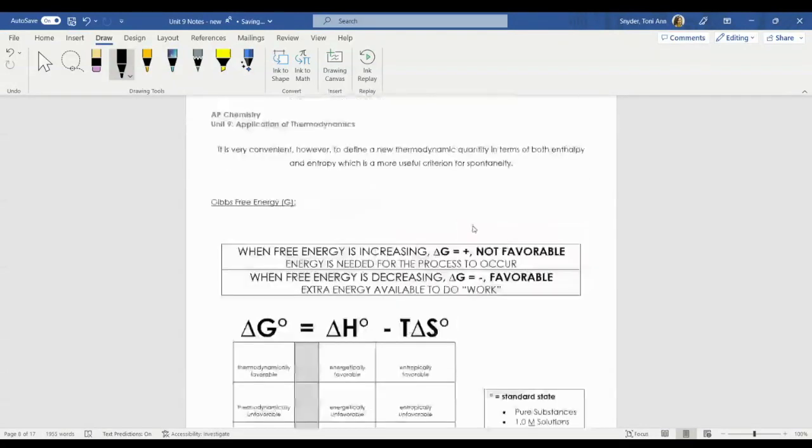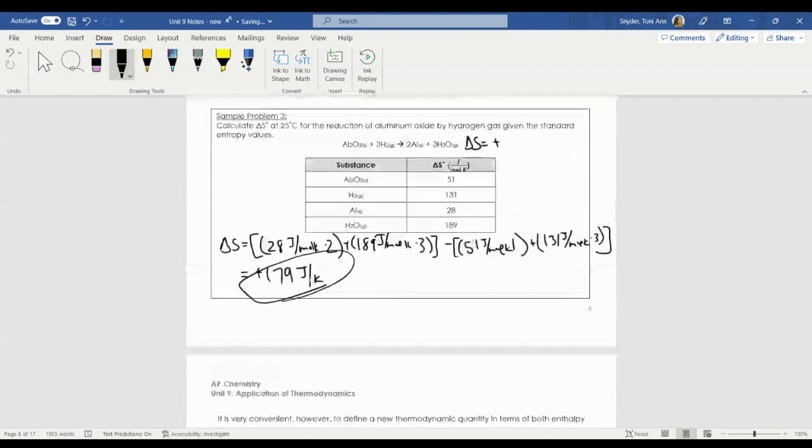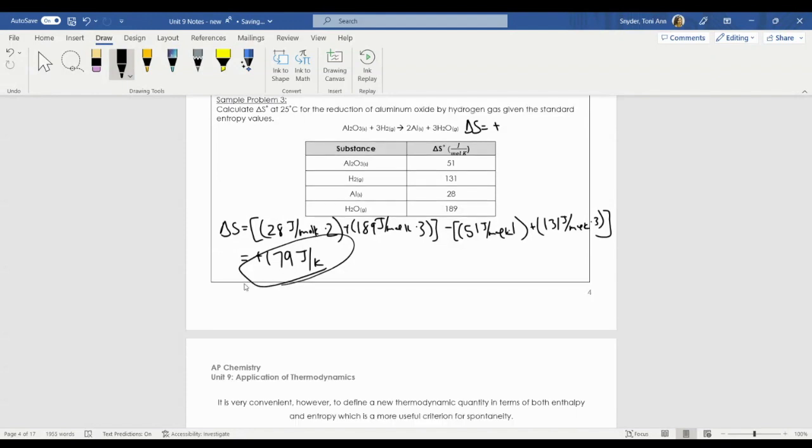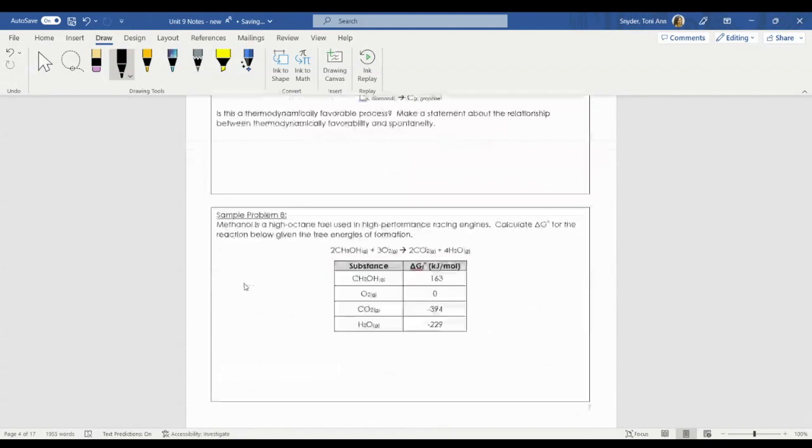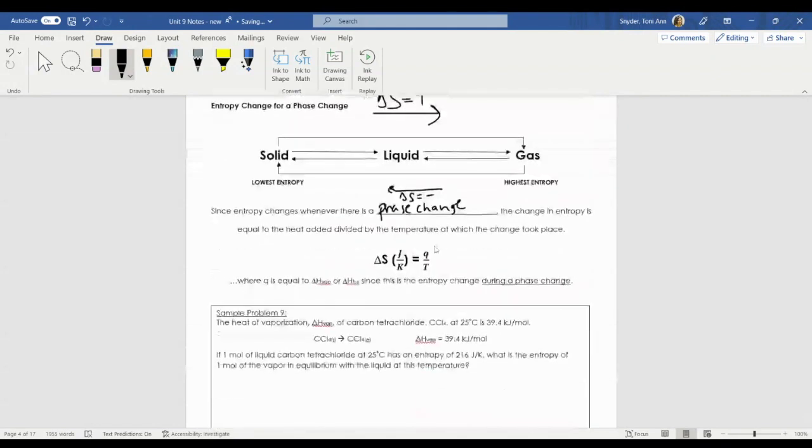Because entropy has units of joules per Kelvin, if I look back at these problems, when we calculated entropy, entropy for a reaction has units of joules per Kelvin. So if I want to calculate the entropy for a phase change, I can calculate that by looking at the heat associated with that phase change, because heat tends to be in units of joules or kilojoules.